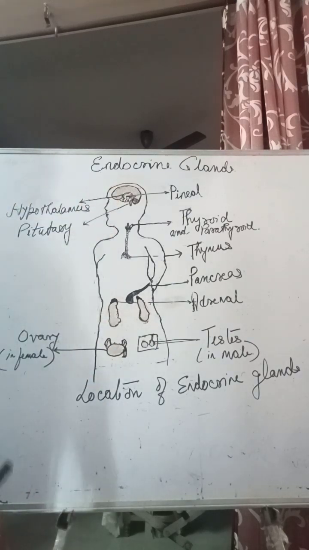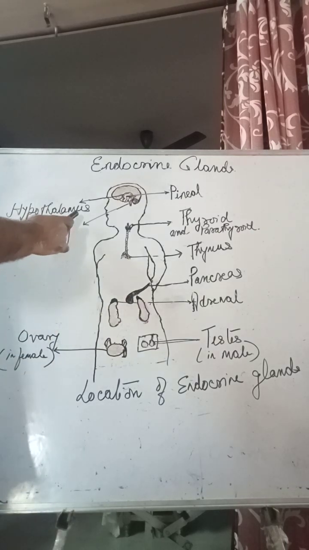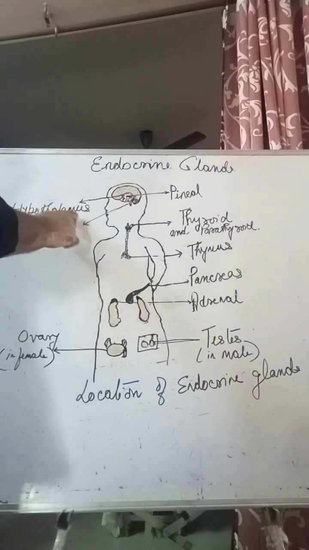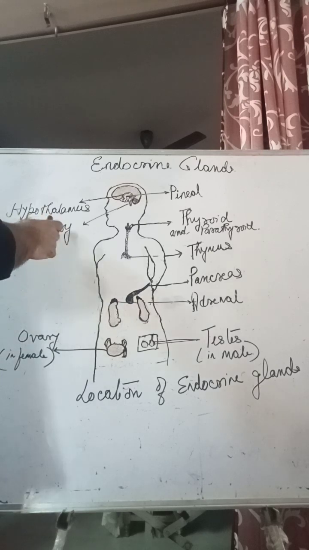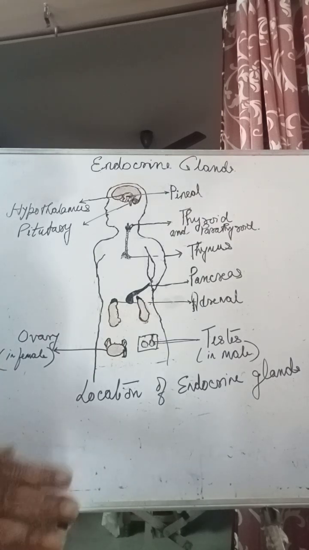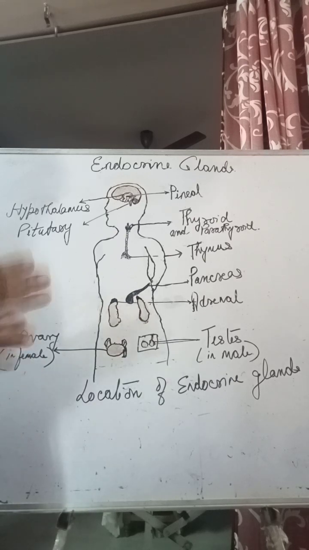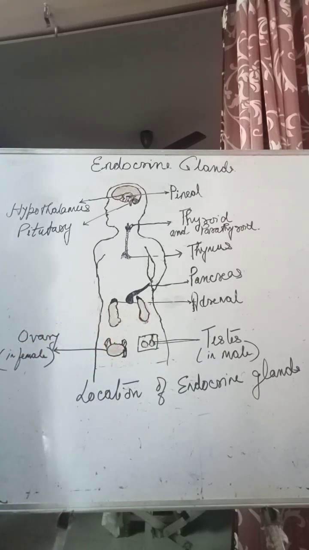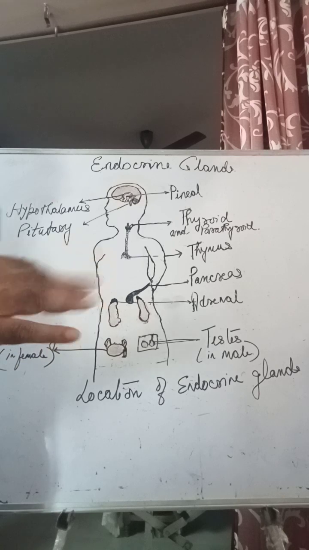Okay, fine. What you are seeing here, what is written here? Hypothalamus. You have heard the name, yes, several times. It is an endocrine gland. It secretes what? It secretes hormones. What are hormones? Hormones are the intercellular messengers, right? They are non-nutritional chemicals. They are not nutritional chemicals. So they are actually the messengers from cell to cell.